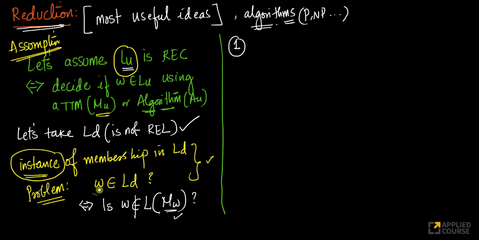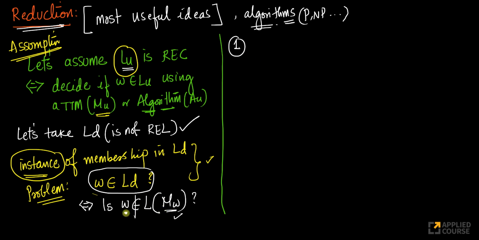So this question, whether W belongs to LD or not, is equivalent to asking: does the word W not belong to the language accepted by a Turing machine MW, where MW itself is a Turing machine represented using the same word W? Okay, that's how I'm writing this. Now let's take the next step. We have taken a membership question and converted it into an acceptance by a machine question. This is a membership question, which we have translated into a Turing machine problem. So now let's go step by step.